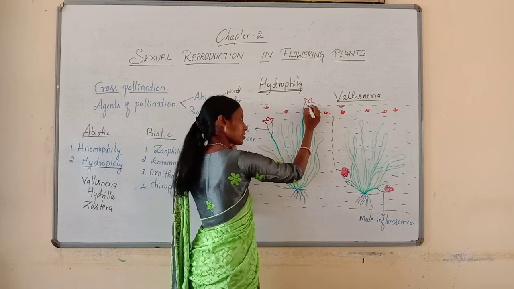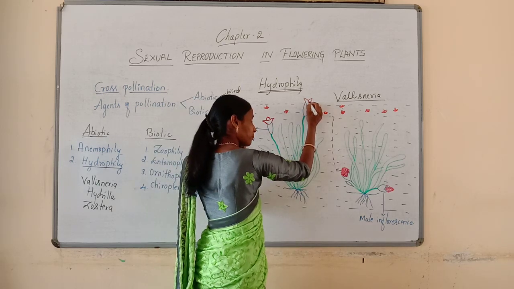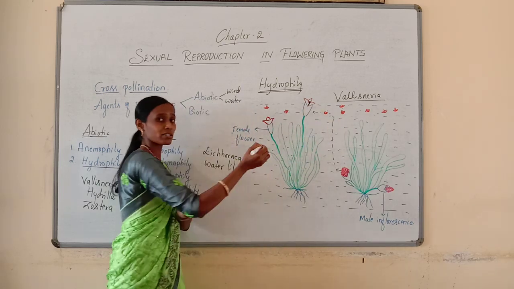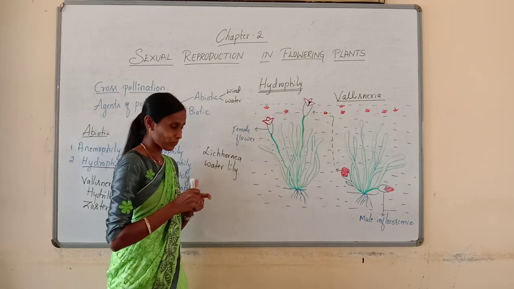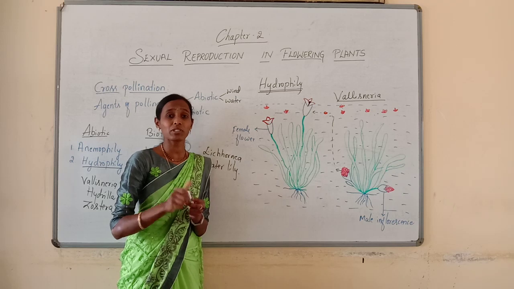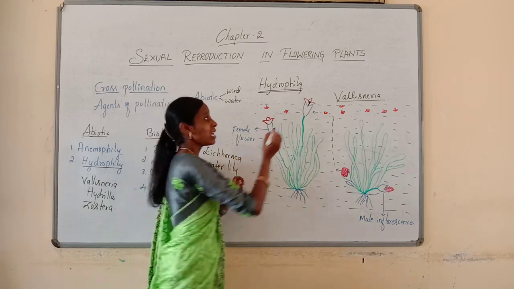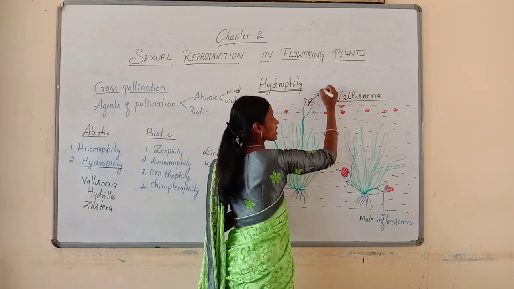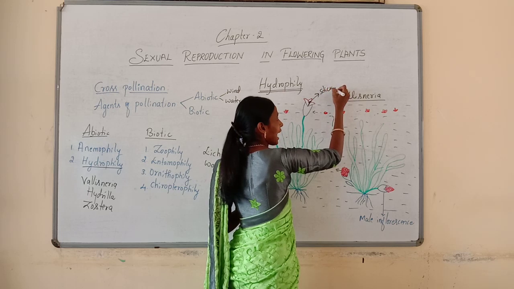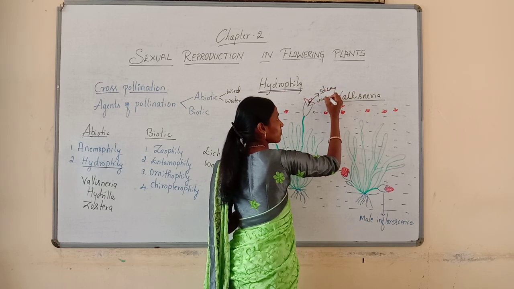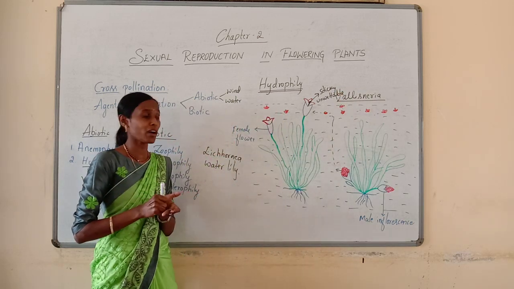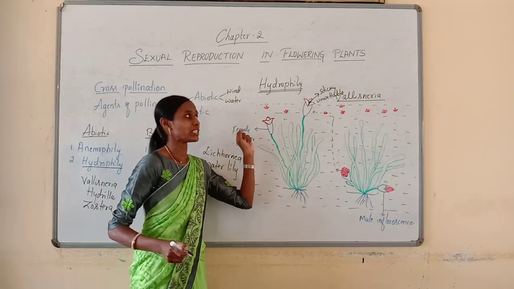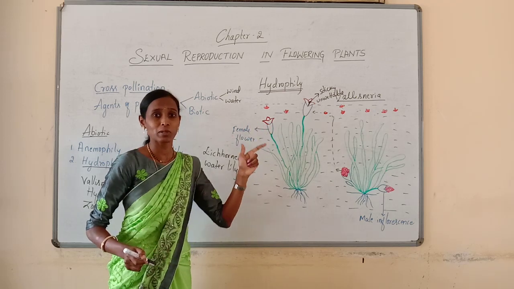So here we cannot see the stigma. So here the male flowers now come in contact with the stigma of the female flower. So what is the characteristic feature of a stigma in this Vallisneria? This stigma is sticky in nature and it is unwettable. The stigma of a female flower is usually sticky and unwettable.